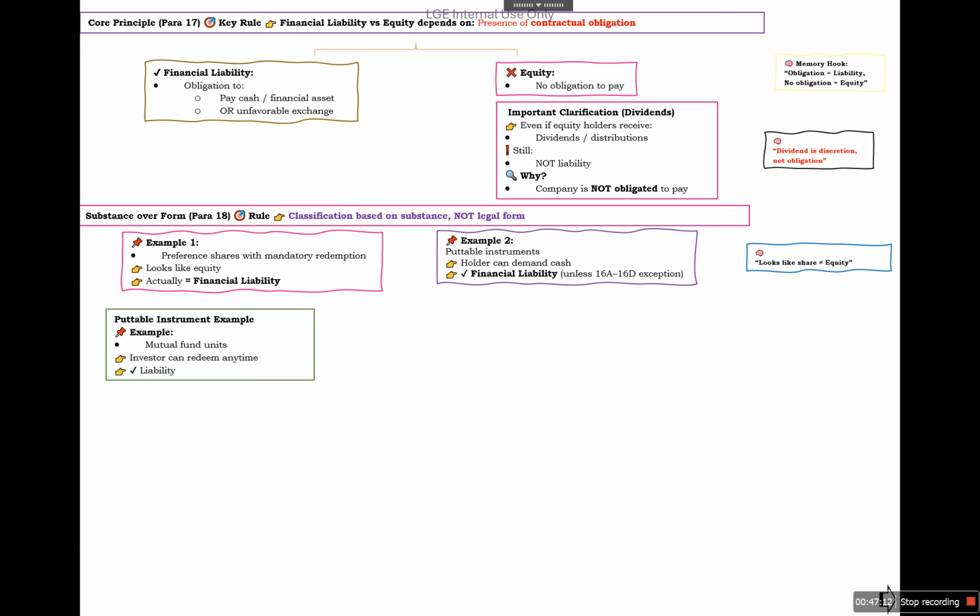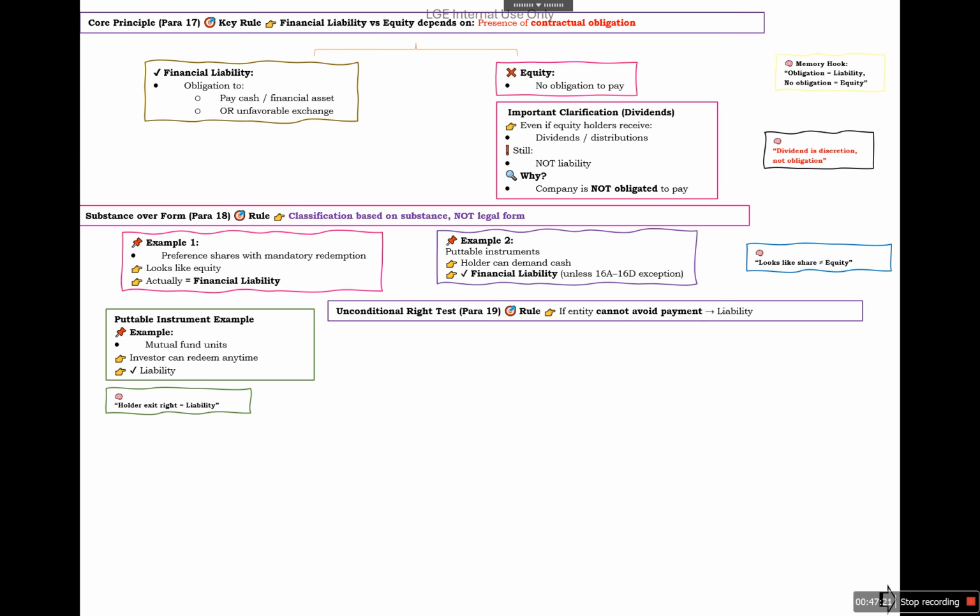Putable instrument examples are mutual fund units. The investor can redeem anytime. This is a liability, because the holder's exit right exists. Unconditional rights: if the entity cannot avoid payment, it is a liability. For example, if payment depends on the holder's option, it is still a liability.